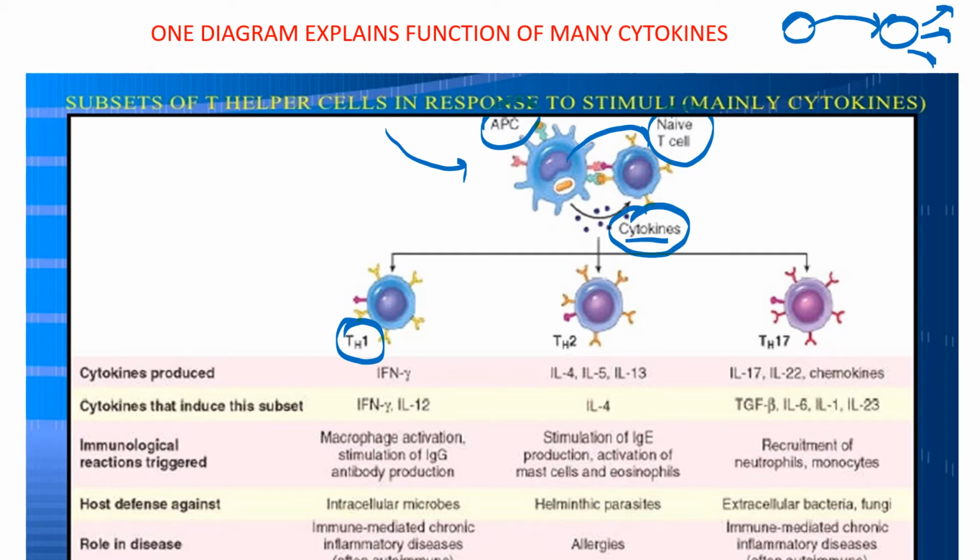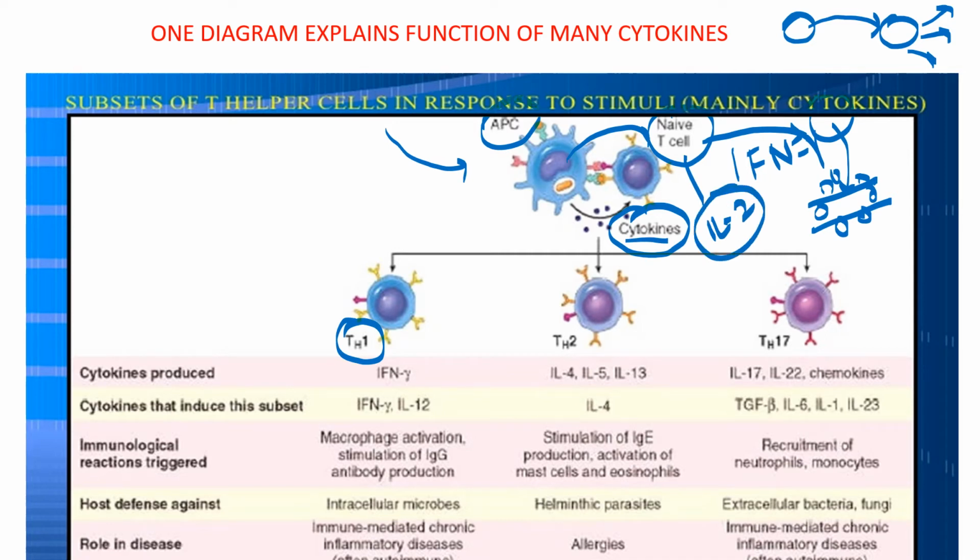These T cells, once able to recognize, will further release certain cytokines. For example, they will release interferon gamma, and in the next slide we will see that this interferon gamma will allow the monocytes to recruit from the circulation to the tissues and get accumulated in the form of macrophages, which later results in the formation of a granuloma. So you understand how alveolar macrophages, once able to recognize, will secrete cytokines and ask the T cells to get activated. This T cell will also release a large number of cytokines. For example, it also releases interleukin 2, which allows the proliferation of the surviving T cells, right? It will also release interferon gamma, which will help in the formation of granuloma.